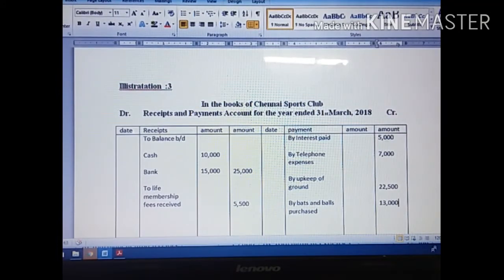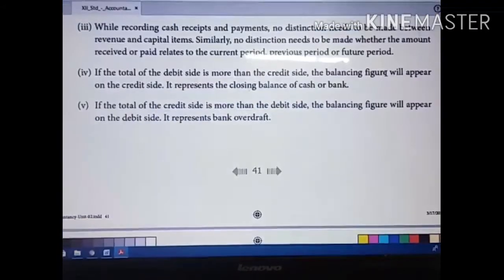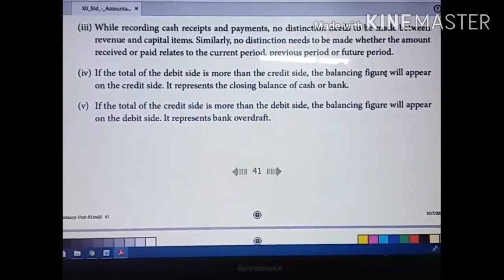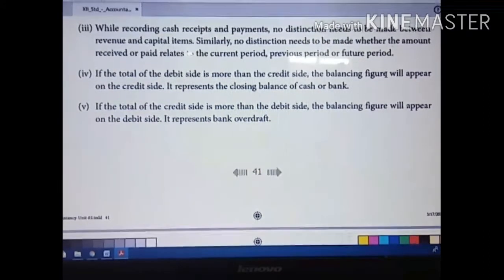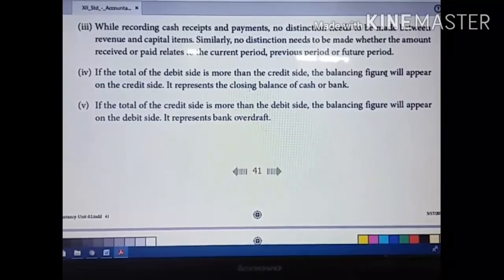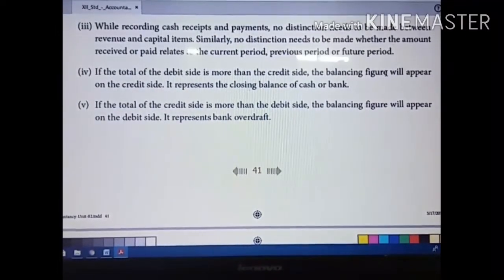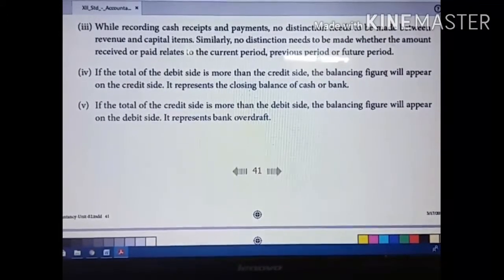Then subscription received. This we have to show on the debit side. I already explained this in theory: there is no distinction to be made whether the amount received or paid relates to the current period, previous period or future period. You don't mind that. No distinction needs to be made whether it's a subscription amount received during the year, the previous year or a future year.